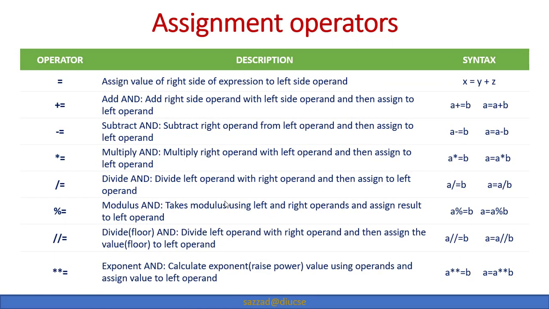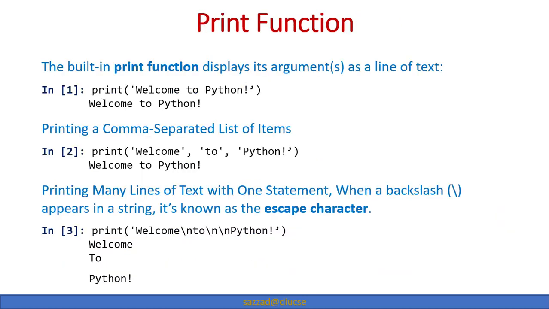Let's move on to the assignment operator. We all use the assignment operator. This is the equal to operator, and plus equal to: if we use this one, then a plus equal to b means a equals a plus b, and similarly a minus equal to b means a equals a minus b, and so on. We are not discussing this in brief, because we all know it, and we have all executed this kind of thing in other programming languages. So let's move forward.